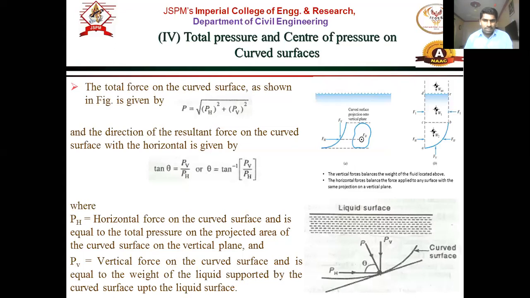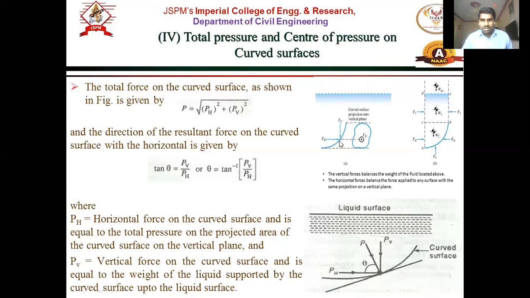Now the last derivation is if it is a curved surface. Now for a curved surface it is very easy. So we now consider two forces for a curved surface, horizontal force and vertical force. Now you can see this portion, this is a curved surface. It may be a water tank, right?